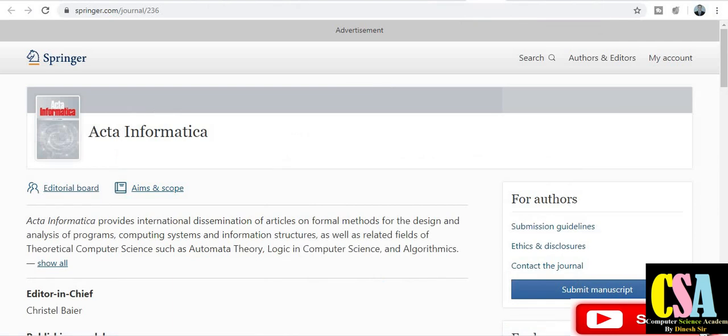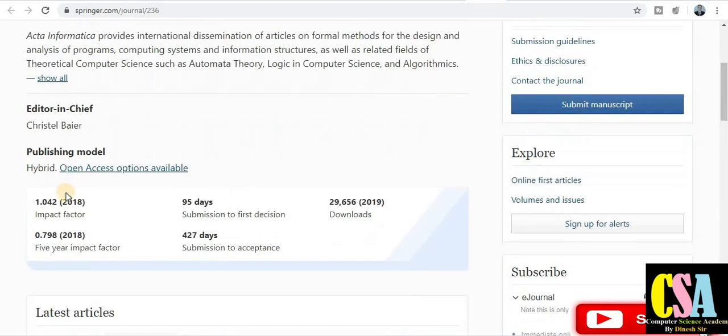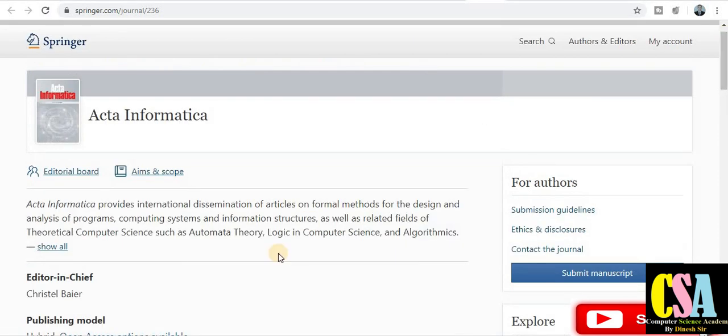Now again, this is a Springer journal, Acta Informatica. This is also a very good journal, which comes under SCI index journals. How will we see it? Just use the drop down and you will see Scopus index journal, SCI index journal, SCI expanded journals, and this is a very good journal indexed in very good agencies. This is the detail, this is the impact factor of this journal, and this is the time frame within which your paper will get published.